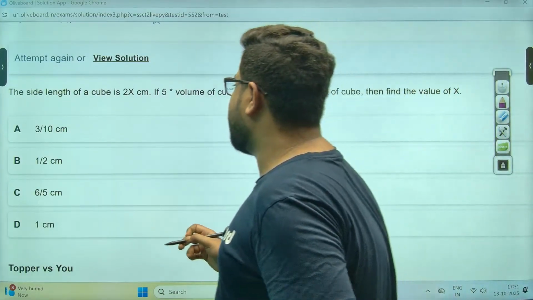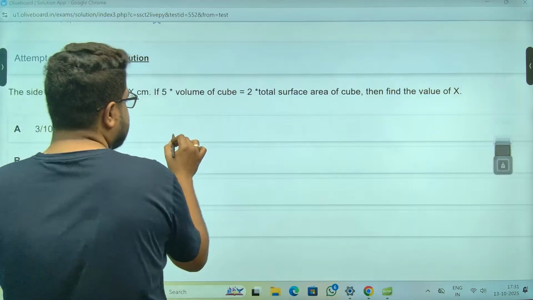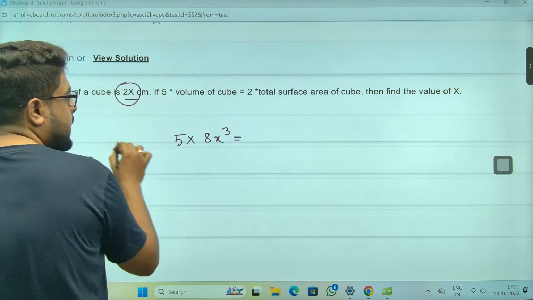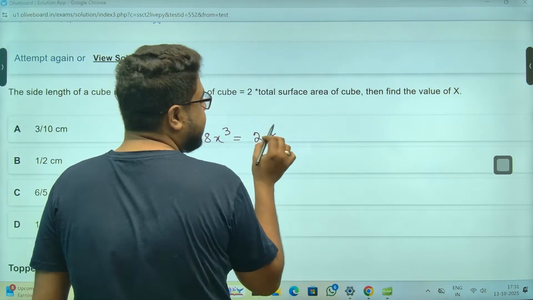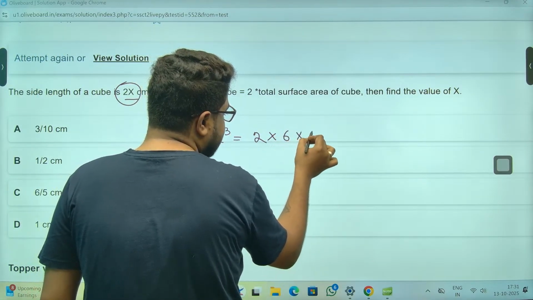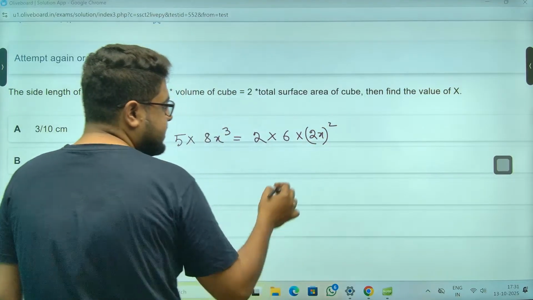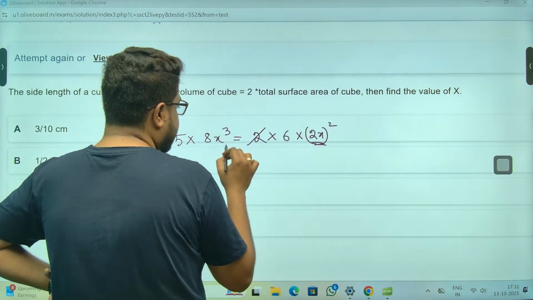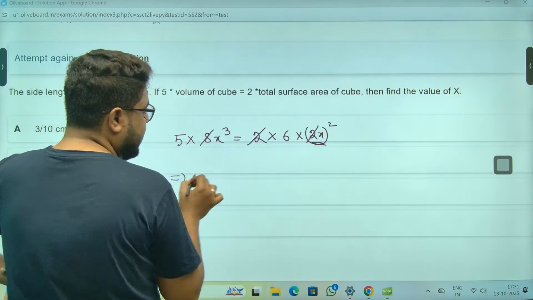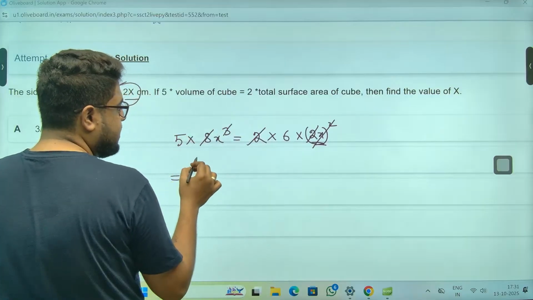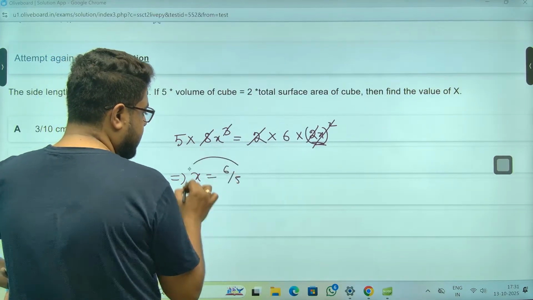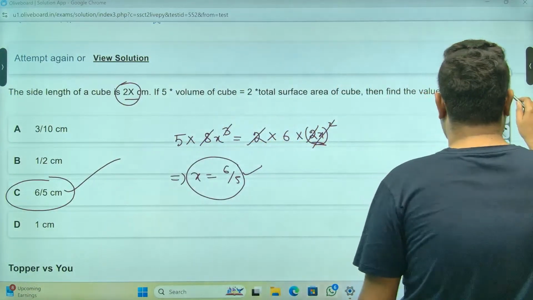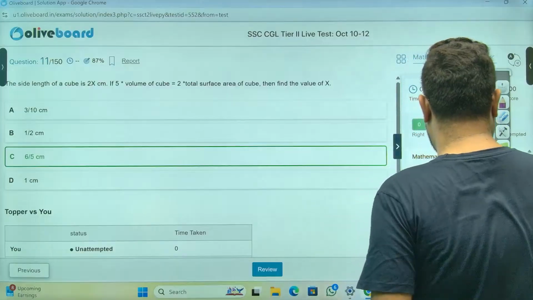Side length of a cube is this. 5 times volume. Chalo, 5 times volume will be, sir, 8x cube. Volume is side cube is equal to 2 into total surface area, sir. Total surface area is 6 into 2x square. This is every face into 6 surfaces. Calculate 2 and 2 square, that will be 8. So meaning, sir, x square and x cube will cancel. So x will become 6 by 5. Option number C is most definitely the answer.